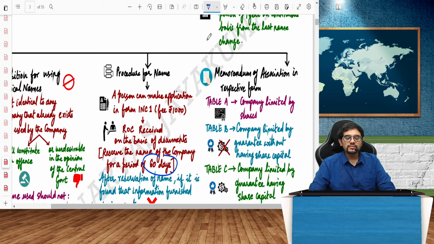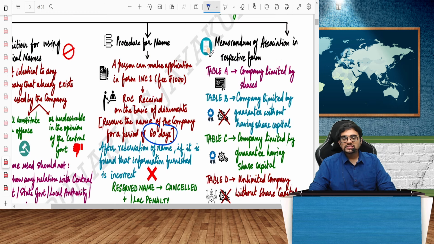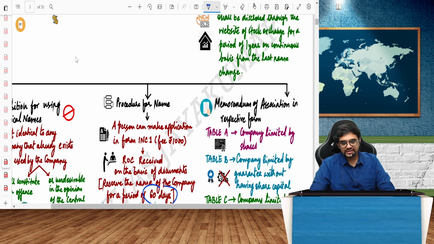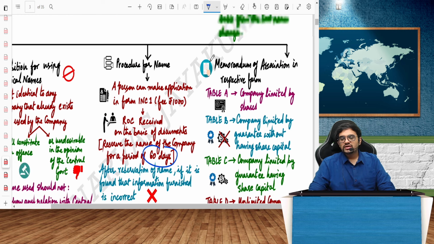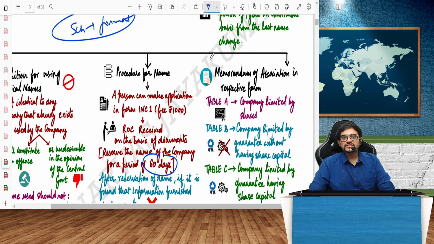As far as the memorandum of association is concerned, we have these tables. MOA is always there in a schedule. There are around 470 plus sections in the Companies Act and various schedules. What does a schedule do? A schedule provides a format for the entire section. So we have schedule number 1, which speaks about the format of MOA and AOA.